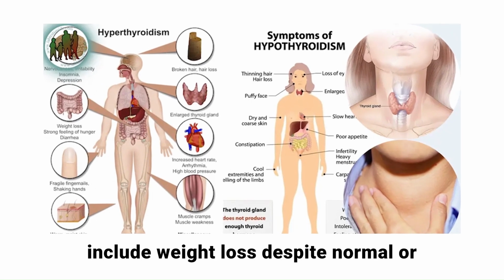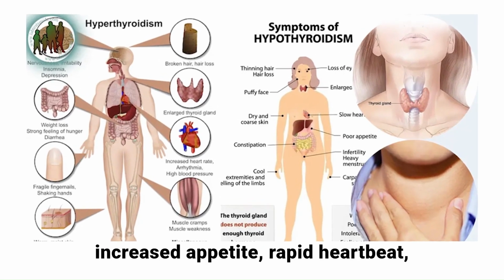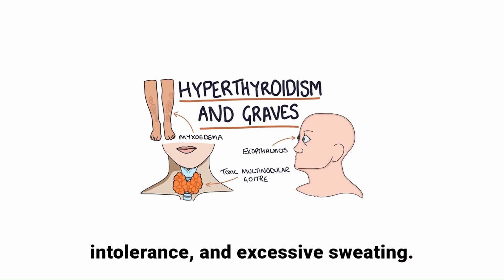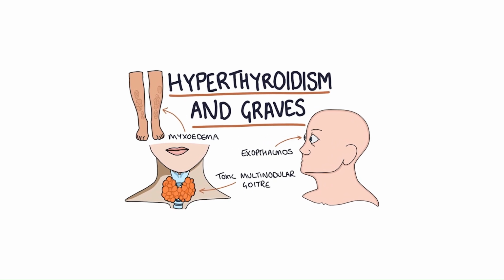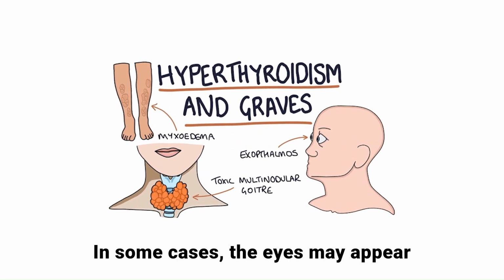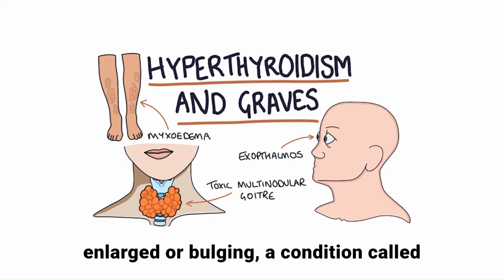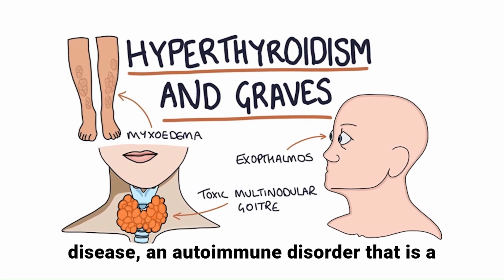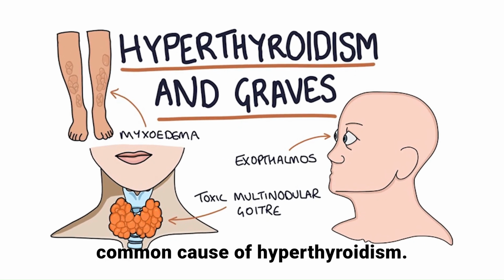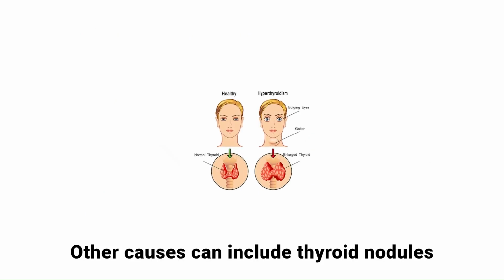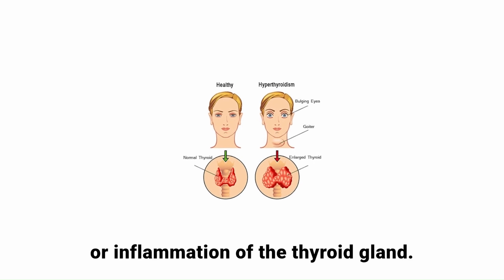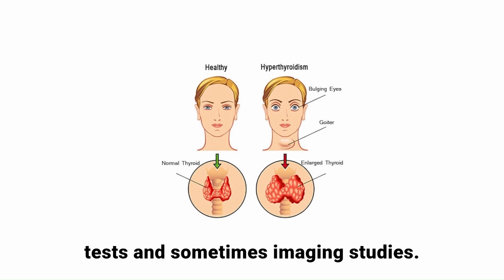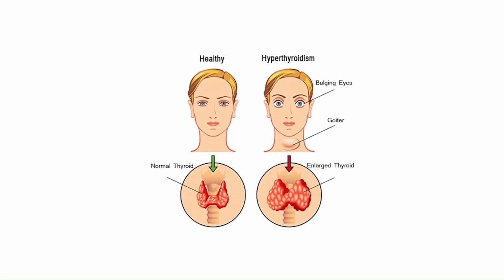Symptoms include weight loss despite normal or increased appetite, rapid heartbeat, anxiety, irritability, tremors, heat intolerance, and excessive sweating. In some cases, the eyes may appear enlarged or bulging, a condition called exophthalmos, especially in Graves' disease, an autoimmune disorder that is a common cause of hyperthyroidism. Other causes can include thyroid nodules or inflammation of the thyroid gland. Hyperthyroidism is diagnosed with blood tests and sometimes imaging studies.